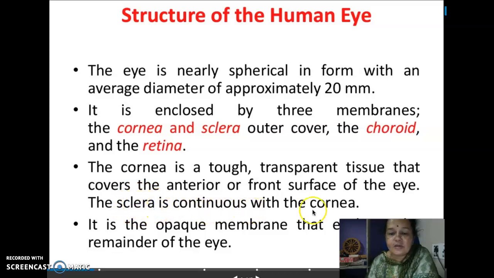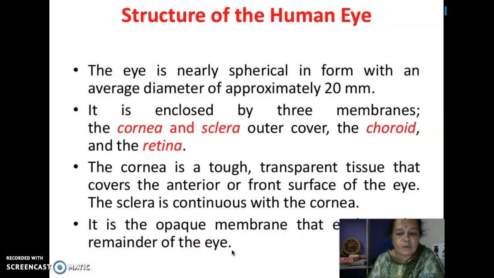Sclera is continuous with the cornea, and this sclera is an opaque membrane. It is not transparent. It encloses the remainder of the eye. Okay, so this is how we have talked about the first layer.